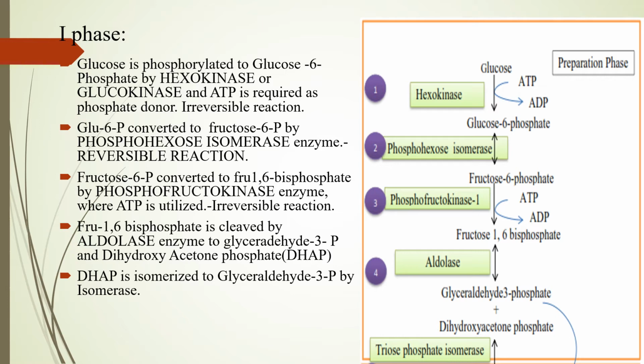One molecule comes from fructose 1,6-bisphosphate and the other from DHAP, that is dihydroxyacetone phosphate, which is isomerized and gets converted to glyceraldehyde 3-phosphate. So 2 molecules of glyceraldehyde 3-phosphate are formed in the preparatory, energy consuming phase of glycolysis.